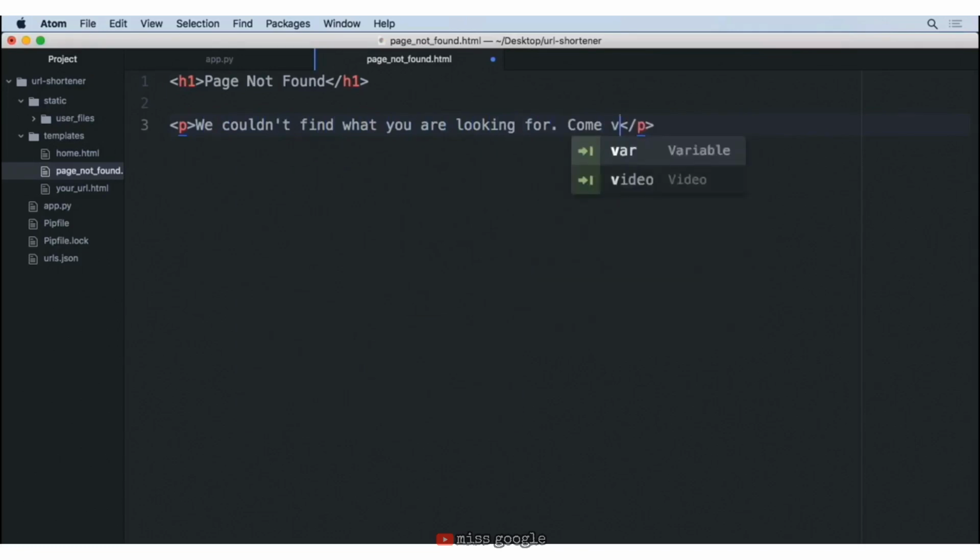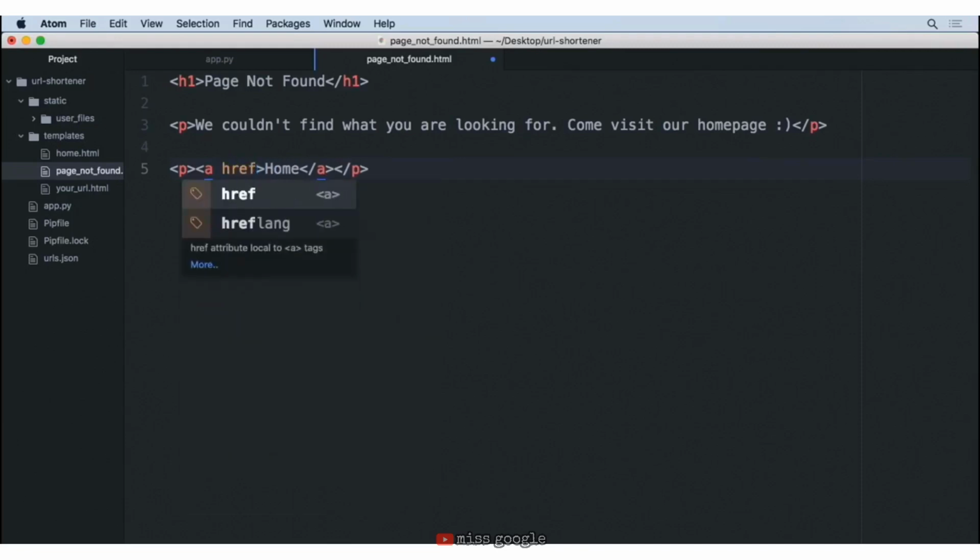Come visit our homepage. We'll do a little smiley there to make sure that they're not too freaked out on what just happened. Now with this, in order to get them back to the home page quickly, let's go ahead and provide a link for them so that it's not hard to navigate. So we'll go ahead and make another paragraph tag, and then inside of that paragraph tag, create an A tag. And we'll simply say this is home. And then we'll provide an href here saying where it is that this tag should take them. And this should take them back to the home page for the time being.